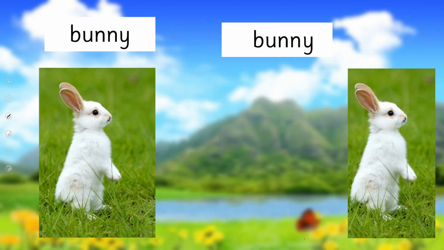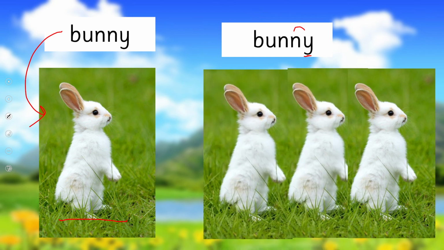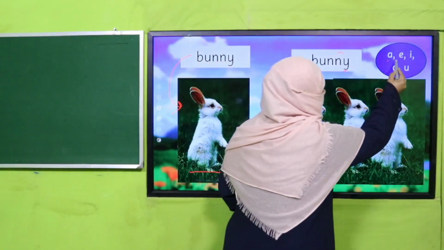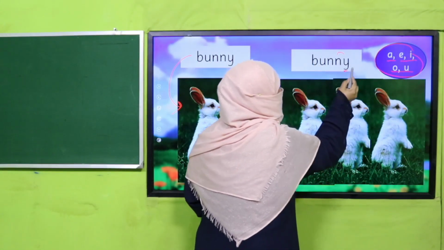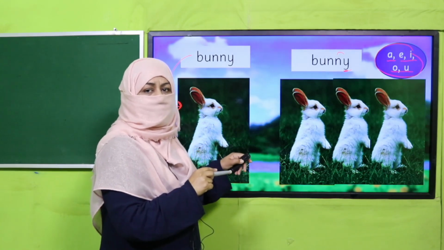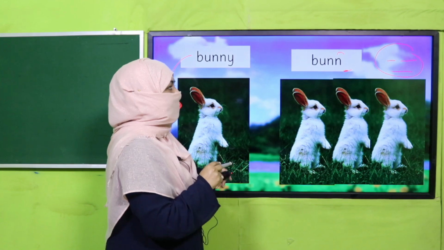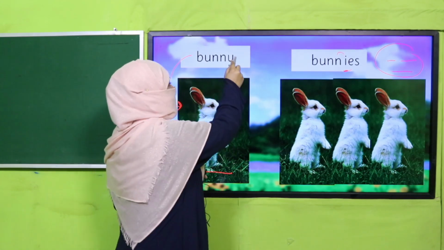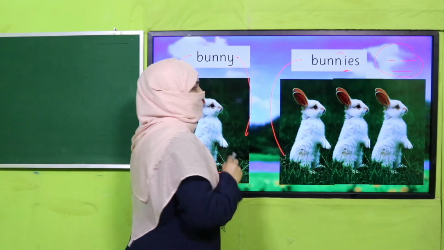Right? There are more examples. Let's see. Now you see again, read this noun, bunny. It is referring to one cute bunny. Now before Y, you locate a letter. If it's more than one, what are we going to do? It's not out of these letters: A, E, I, O, U. It means before Y there is no vowel, so we'll apply the rule. Before Y there is a consonant. What's the rule? We'll remove this Y and we'll add IES. Bunnies. Bunny, singular, and bunnies, plural.